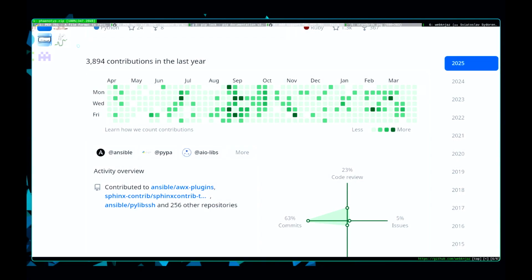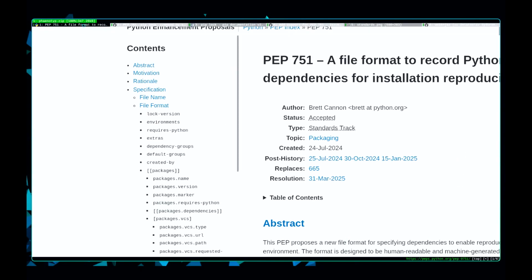751. For many years, we did not have any standard that would be interchangeable and interoperable between many tools and packaging. We would have requirements files, we would have poetry.lock, uv.lock, whatever. And whenever you rely on this thing, you are locking the end users to one single tool. And if somebody wants to use something else, you have to do some tricks to do conversions and whatnot.